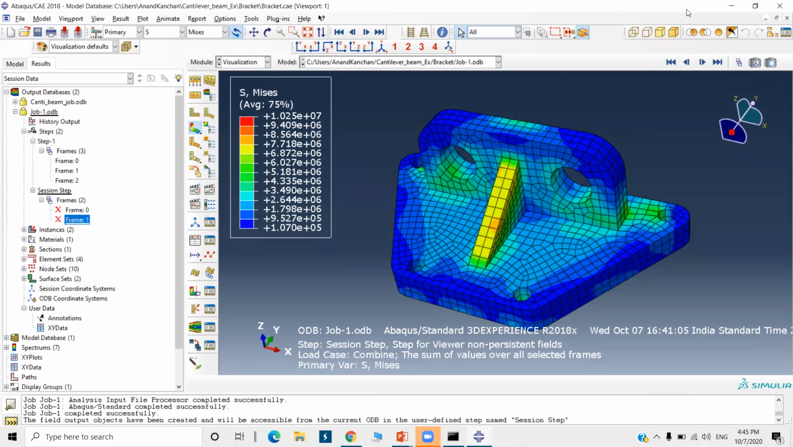Okay, so this bracket analysis is over now. We are done with this bracket analysis. Now, if you have any query, you can ask me.